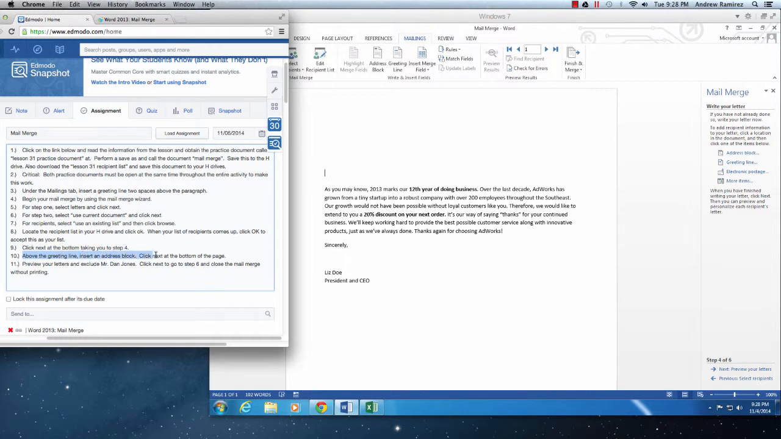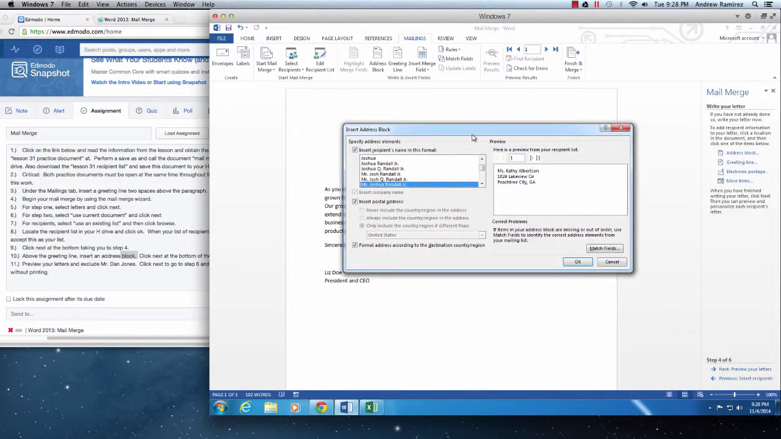Above the greeting line, insert an address block, click next at the bottom of the page. Address block. So as you can see right here, we have address block, greeting line, electronic postage, and more items. You're going to connect the dots of why we actually do a mail merge. So you're going to go ahead and click address block. This is going to pop up. It's going to show you what it's going to look like.